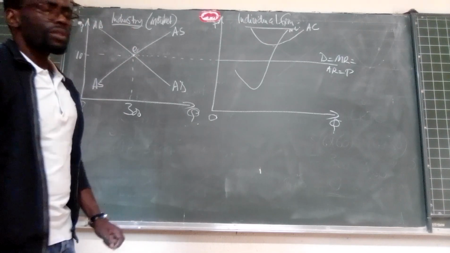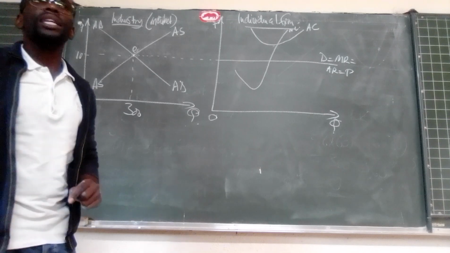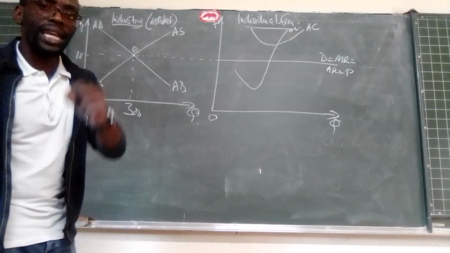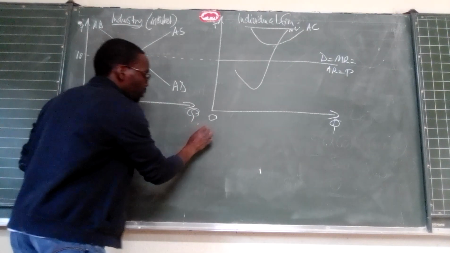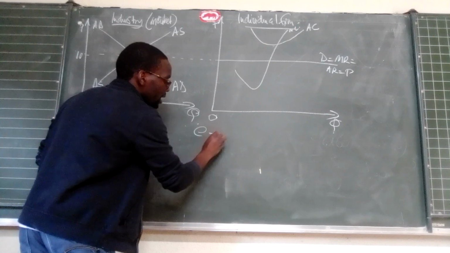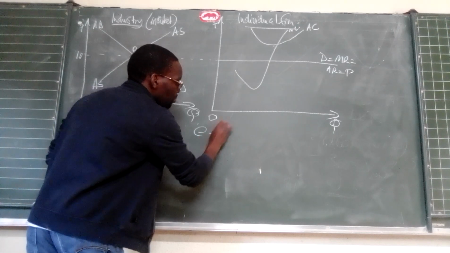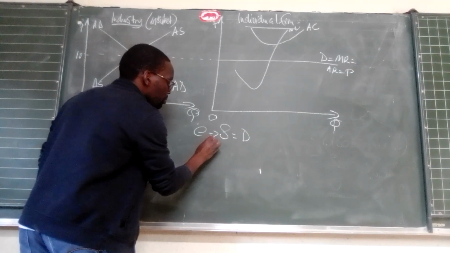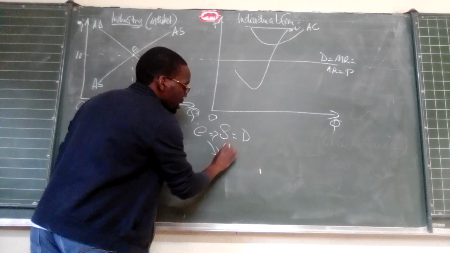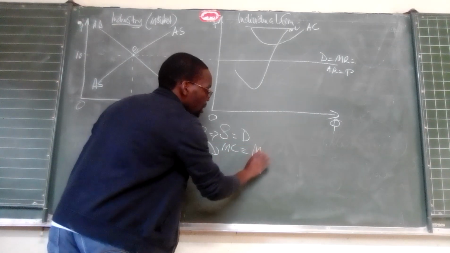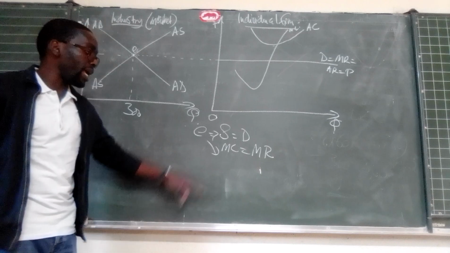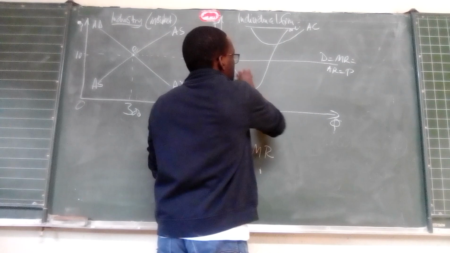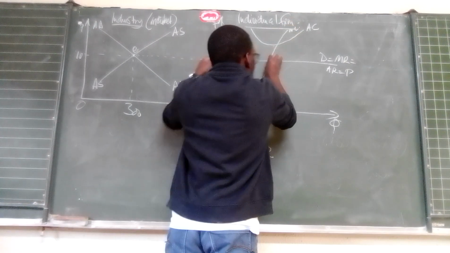Now the first thing that learners need to do is establish where the equilibrium point is. We said in the previous video that equilibrium E is when supply is equal to demand, or when our MC is equal to MR. That's our equilibrium point, where MC is equal to MR. That's our E. Is that correct? In this case, my MC is this Nike, and my MR is this one.